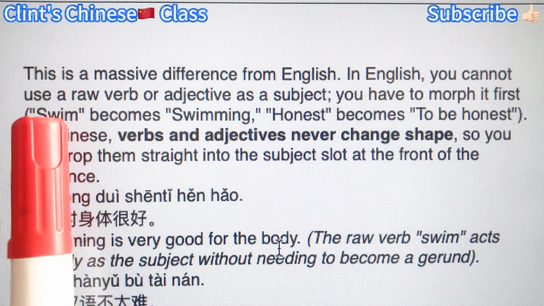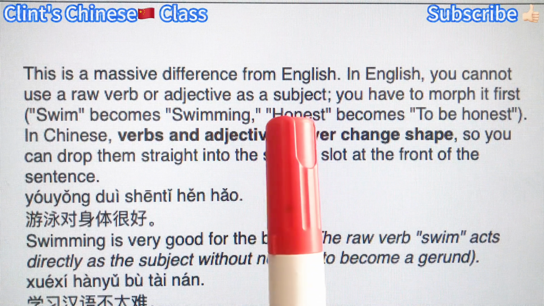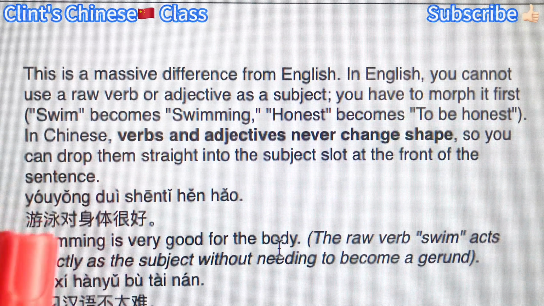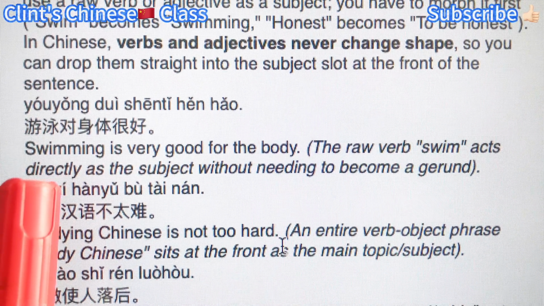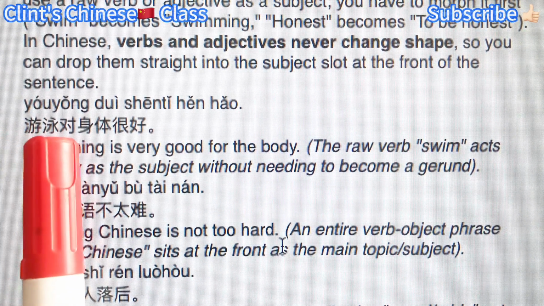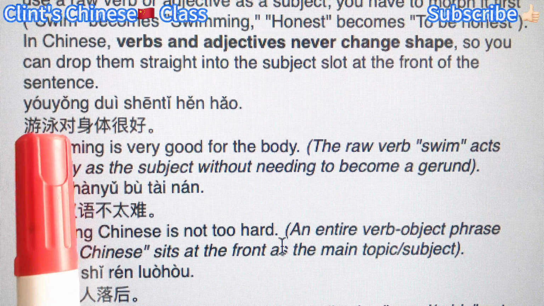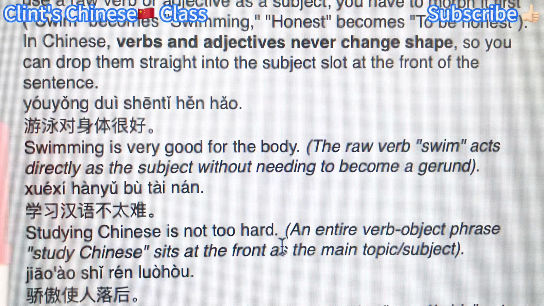Unlike English, which needs to change swim to swimming, right? And honest becomes to be honest or honesty. In Chinese, you don't need to change the shape of the verb or adjective. Swimming is very good for the body. 游泳对身体好. So when you use it as a verb, it's exactly the same. But here, you can use it as a subject.